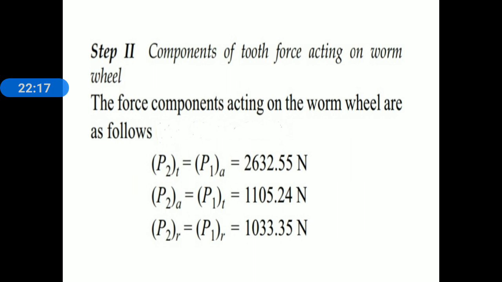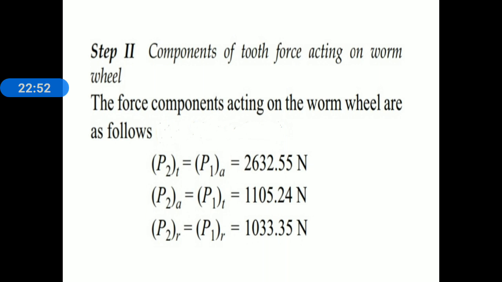Step number 2, component of tooth force acting on a worm wheel. And here we know the relation between components of resultant tooth force between worm and worm wheel. Now the first component of resultant tooth force for worm wheel, P2T is equal to P1A, and that is equal to 2632.55 Newton.